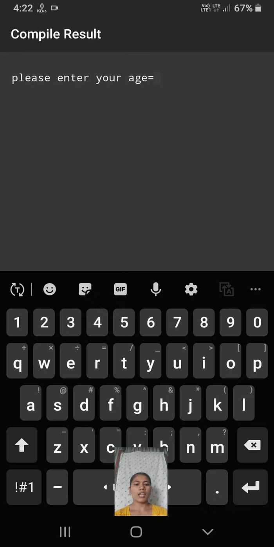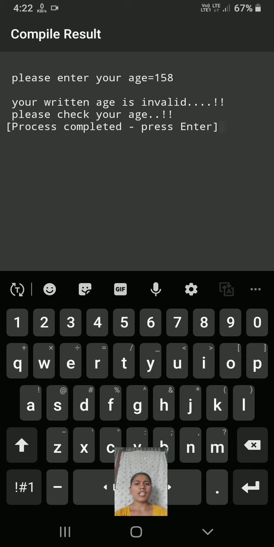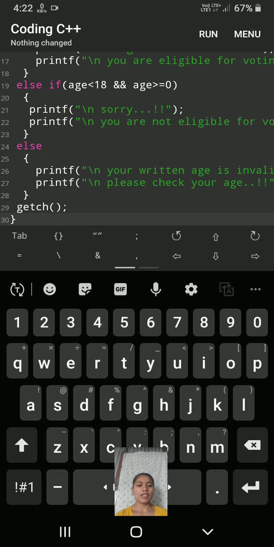I will enter the age of 158. Your entered age is invalid. Please check your age. This message will be displayed when I will enter the age of 158.